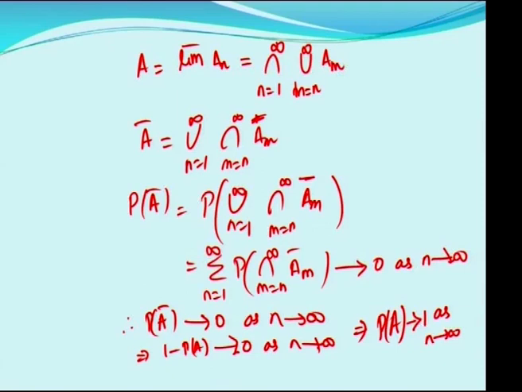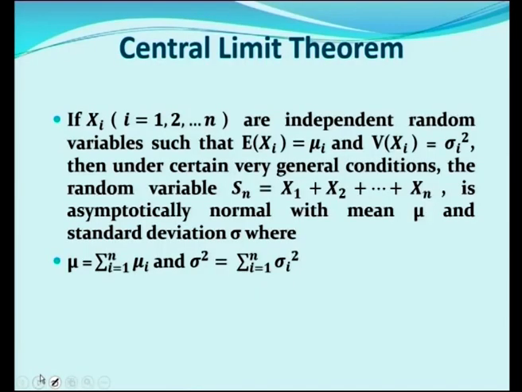After studying the weak law of large numbers and strong law of large numbers, we will go ahead with studying some limit theorems. What does the limit theorem state? Central limit theorem. There are two different central limit theorems, both of them mean the same thing here. If Xi, i is equal to 1, 2, etc. up to n, that is if X1, X2, etc. up to Xn are independent random variables such that E of Xi is equal to mu i and V of Xi is equal to sigma i square.